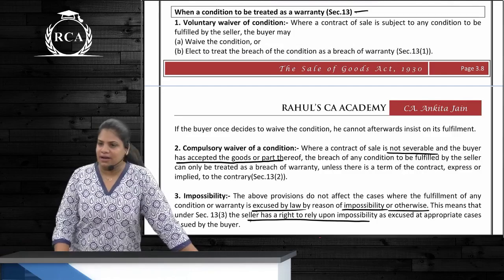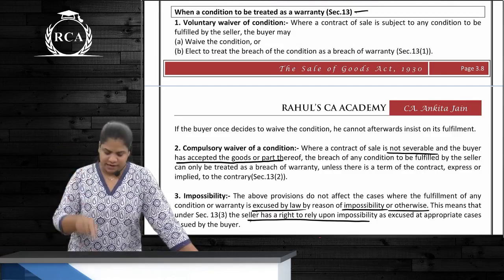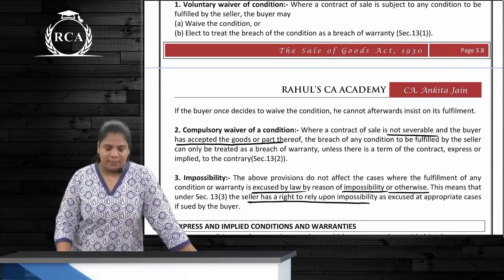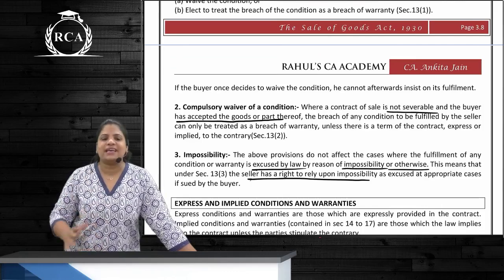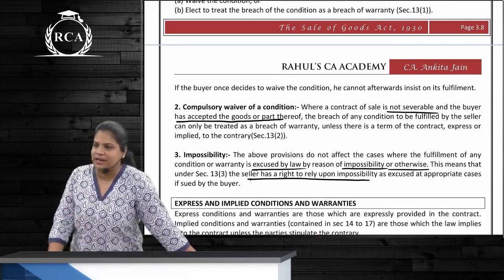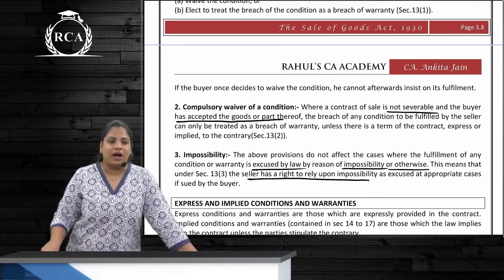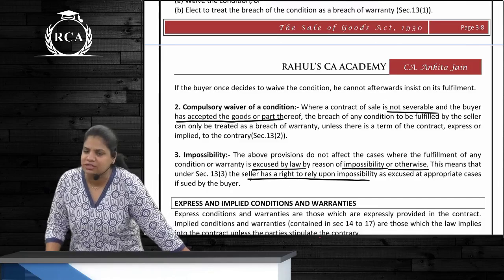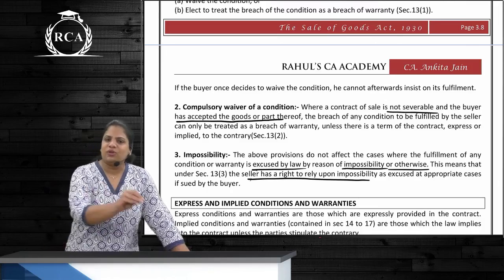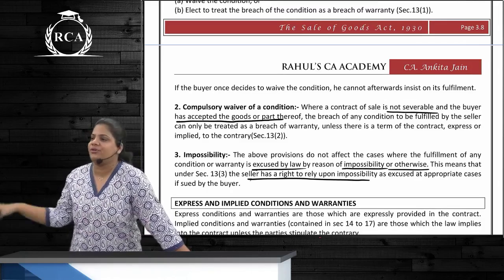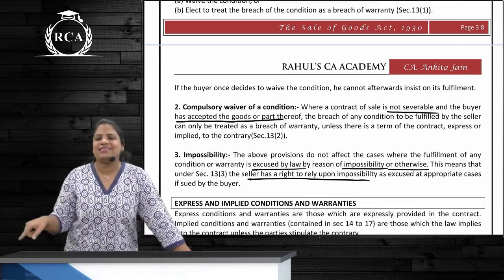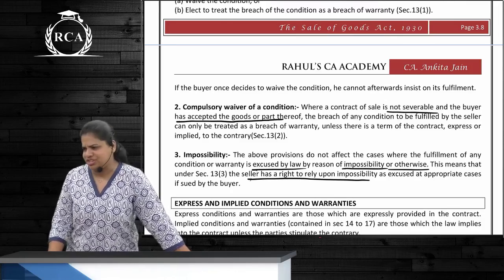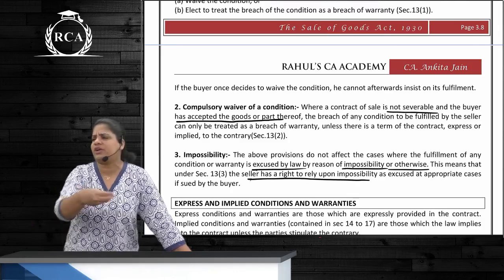Compulsory waiver will occur if these 2 conditions are satisfied. First, the goods are not separable, and next, the buyer has accepted a part thereof, correct? So where the buyer has ordered 100 computers, 80 computers are perfect, exactly as ordered, and the buyer has got them. In the other 20 computers, a few monitors are not okay, a few mice are not okay, a few keyboards are not okay. In this case, can the buyer cancel the contract? No, he cannot. He can claim damages. So here damages can be just replacement of these parts, right?